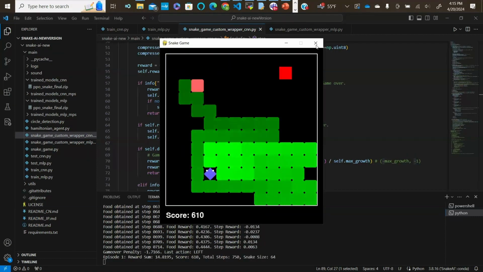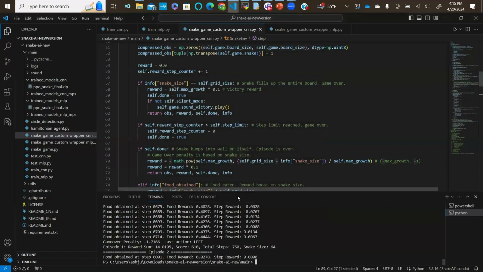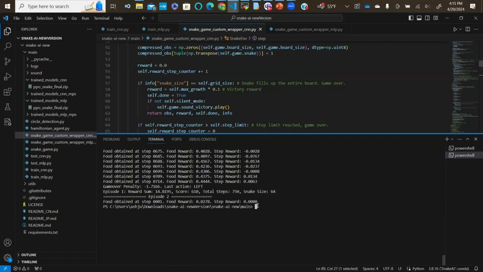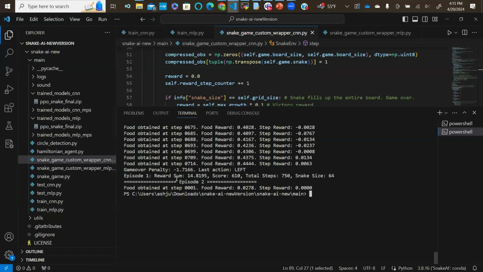Right, so the agent has unfortunately lost the game. So just to show you guys here, the outputs of the system, let me zoom in once more. So the outputs of each system, after each round, we receive the reward sum, the total score, the total steps that was taken from the agent, and then the total snake size.